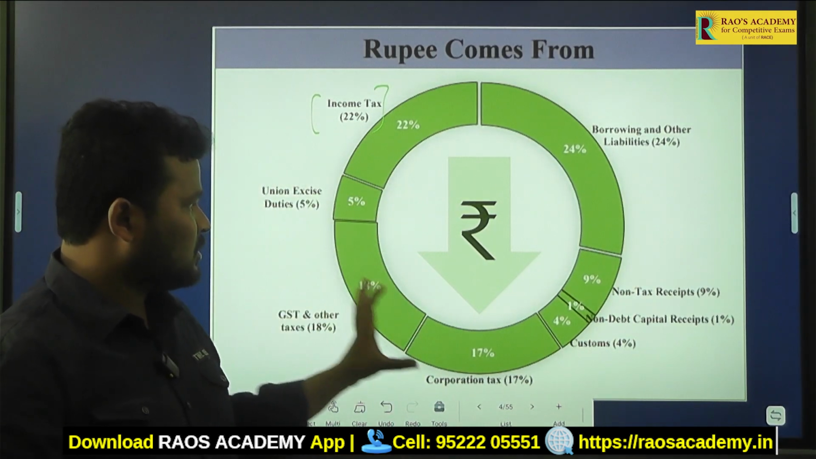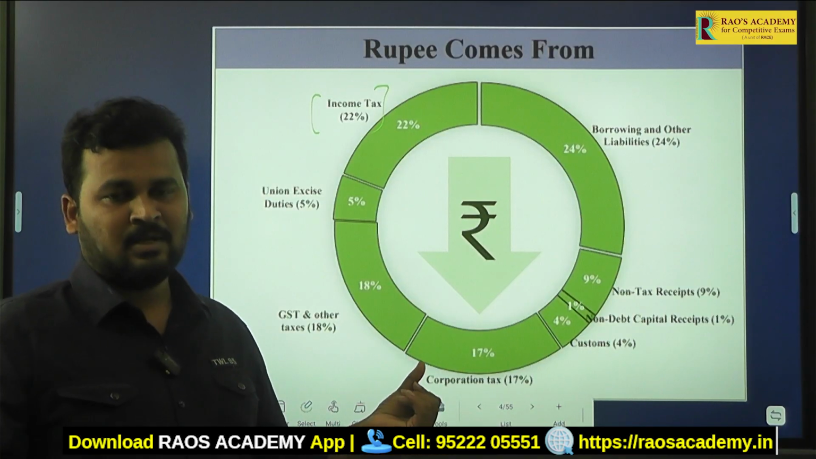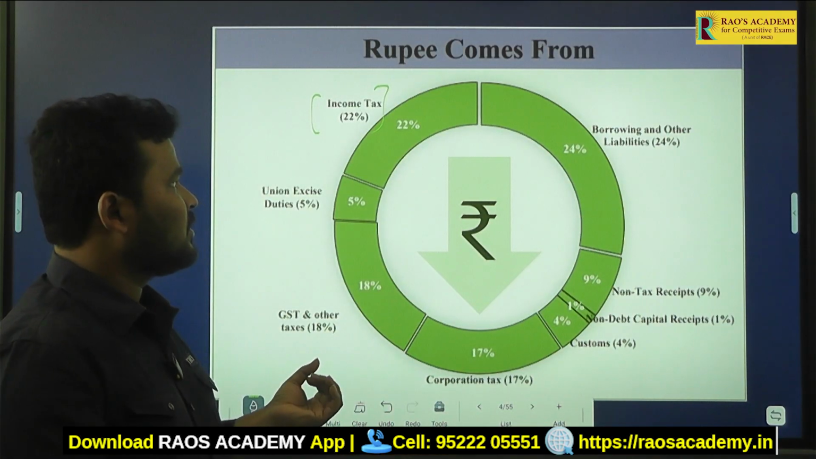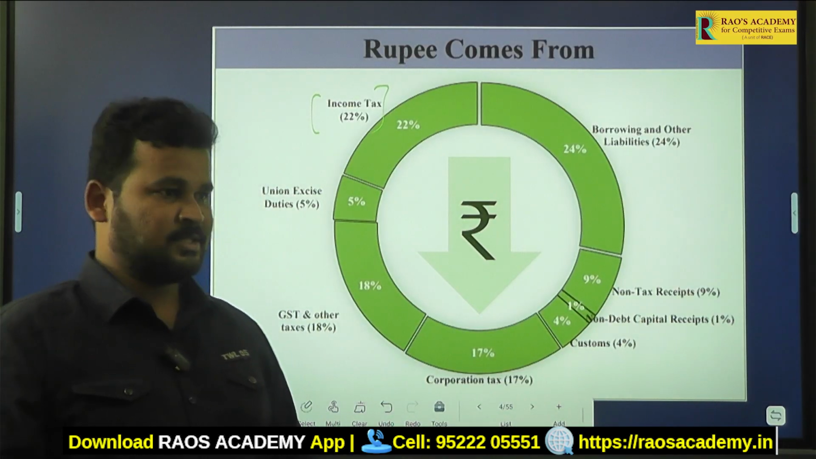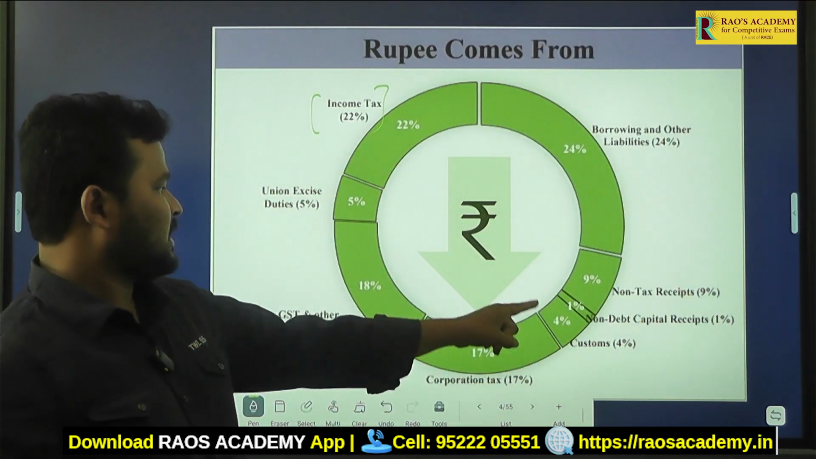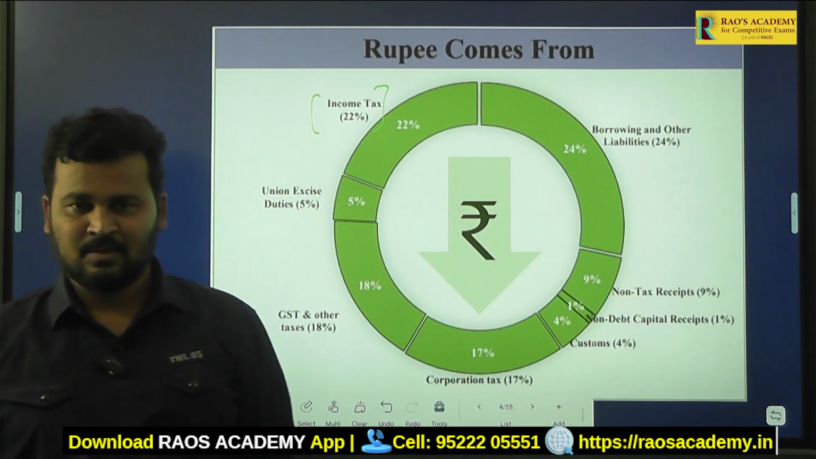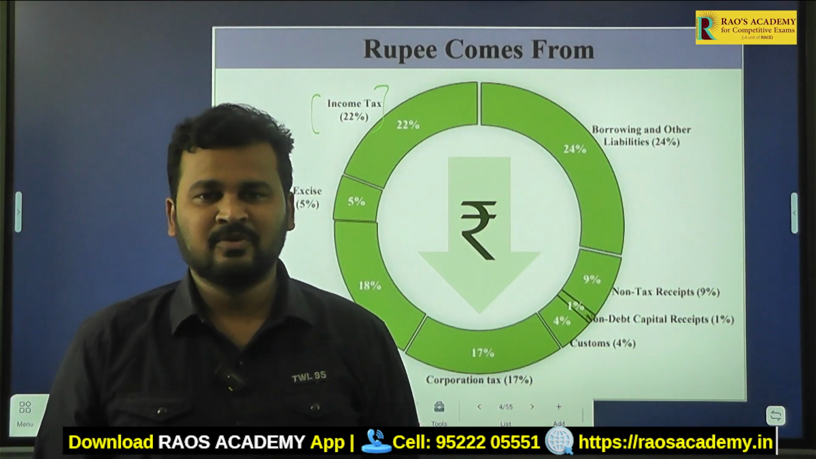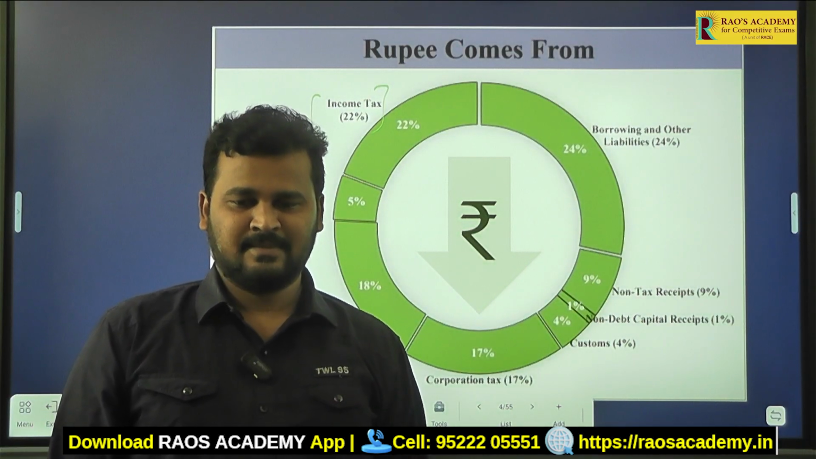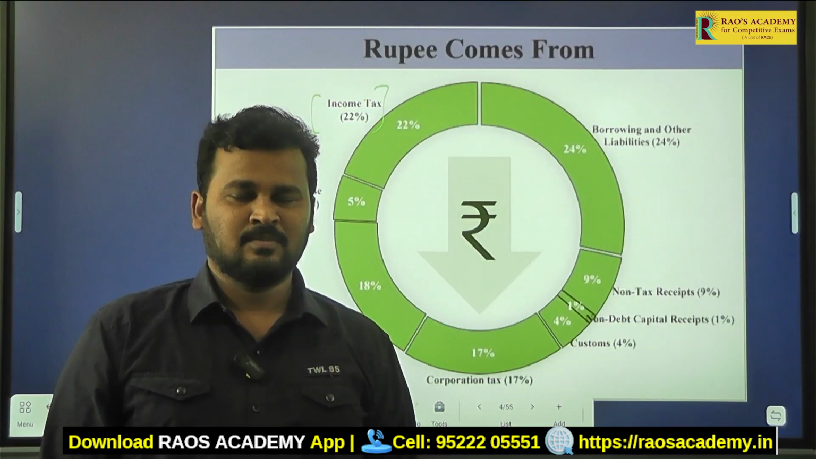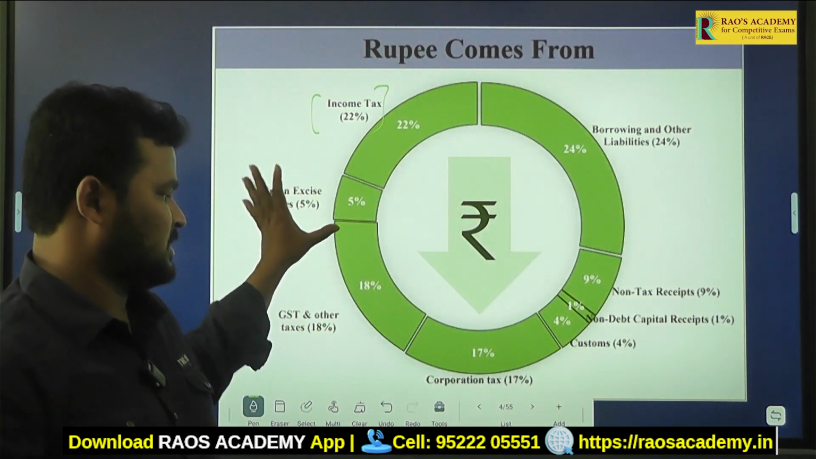Among all these parameters, we are going to get the most rupees from borrowings and other liabilities. That is 24%. And the second place goes to income tax, the tax which is paid by citizens of India, the persons who are doing business in India. Those people are going to pay the tax. So it comprises 22 percent.